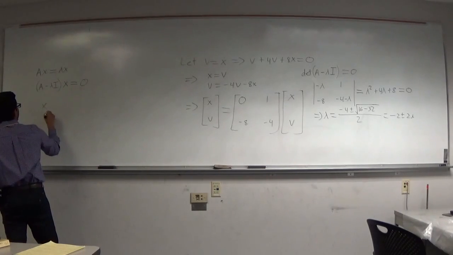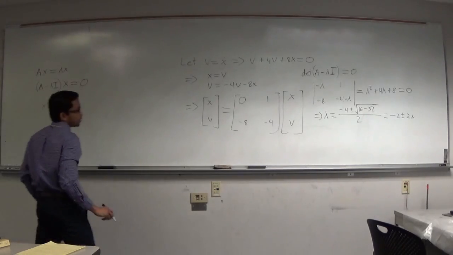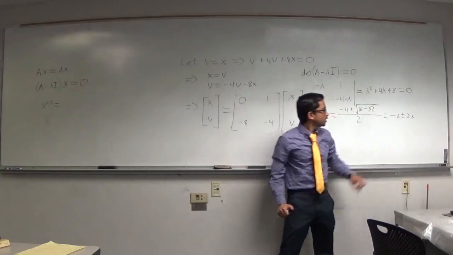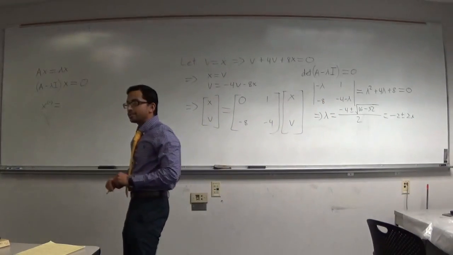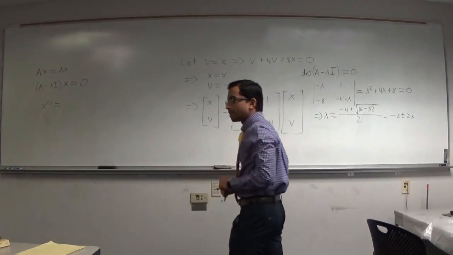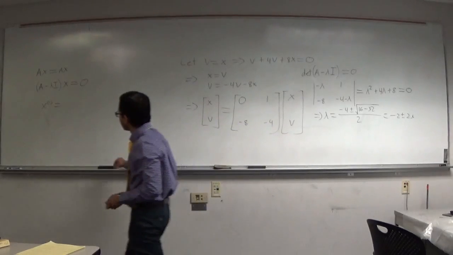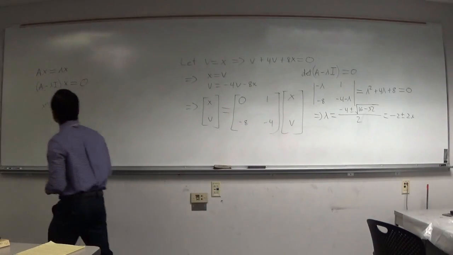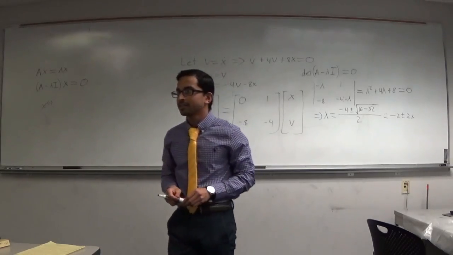So let's call the first eigenvector x negative. Here we're going to use the negative branch. So how do we find that? What equation are we solving?